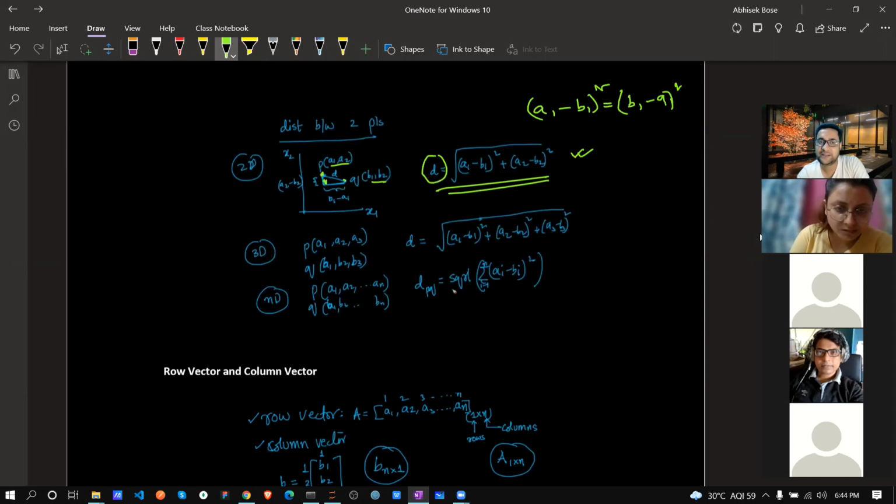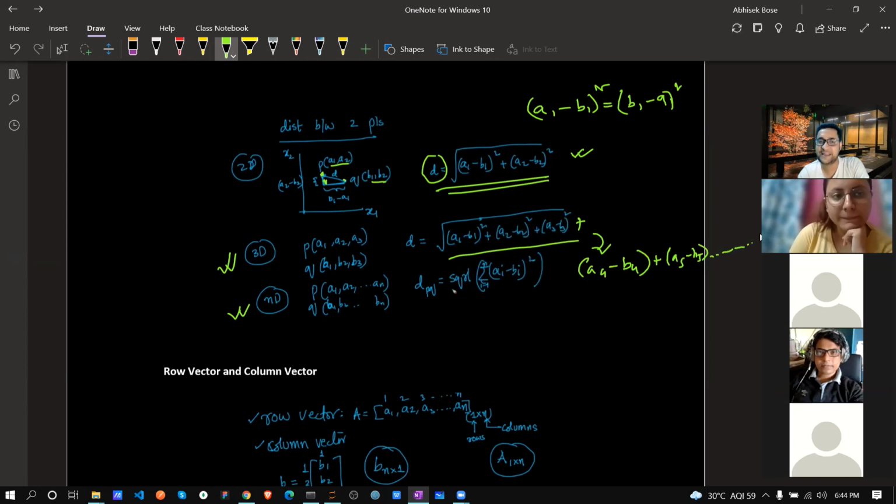Correct? Now think about 3D. I can define it the same way. Now what about ND, meaning n-dimensional? It's very simple. The same way, I can write it like this in n-dimensional: after this I can write A4 minus B4, A5 minus B5, and so on and so forth.